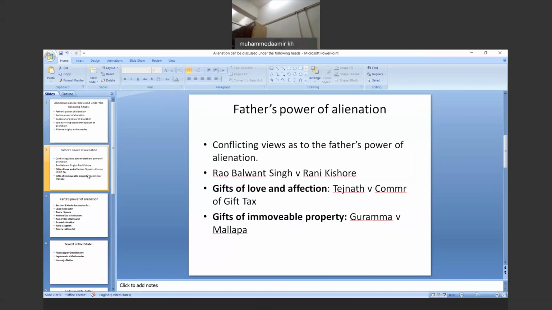This issue was settled by the Privy Council in the case of Rao Balwant Singh versus Rani Kishori. In this very old case, the Privy Council propounded the principle in the year 1898, setting at rest the controversy regarding the conflicting views on the father's power of alienation, and held that the father has full power of alienation over his separate property, both movable and immovable.